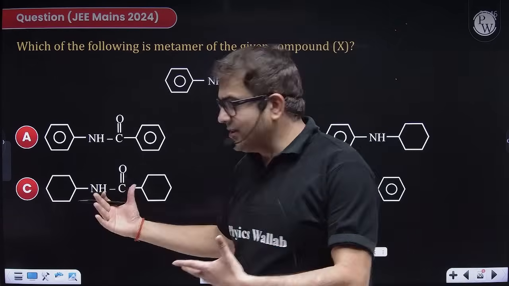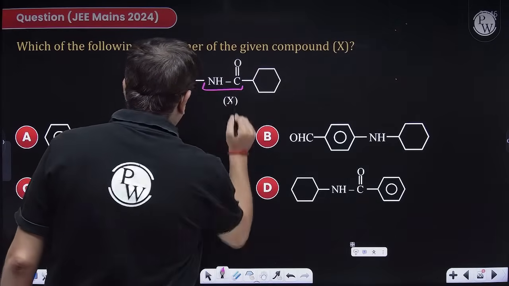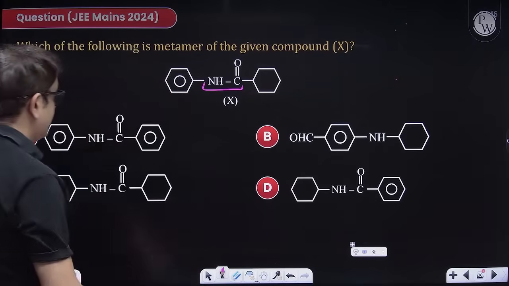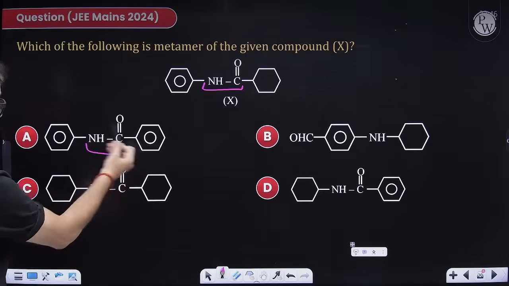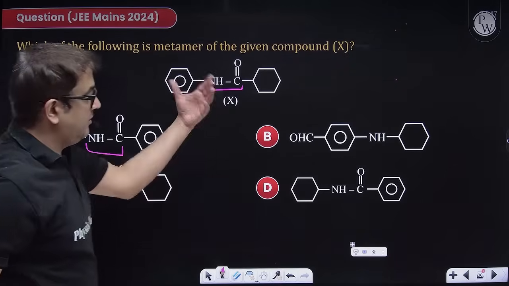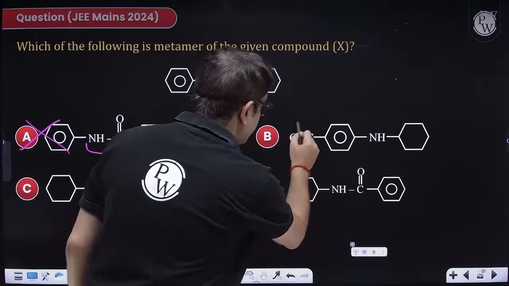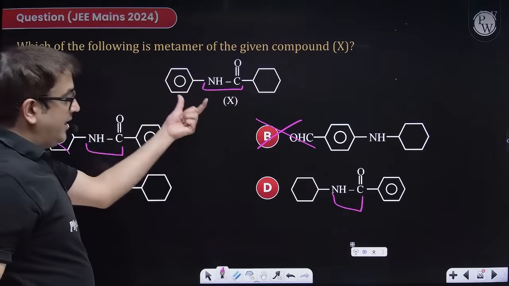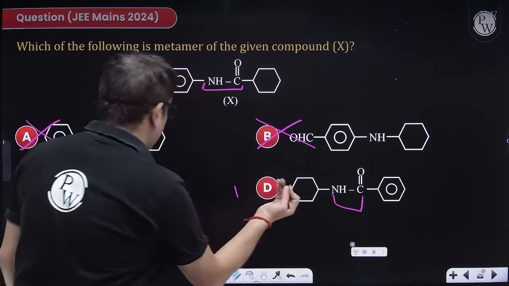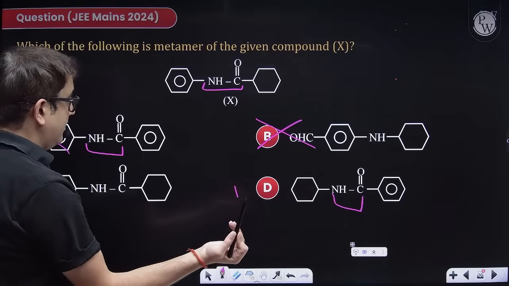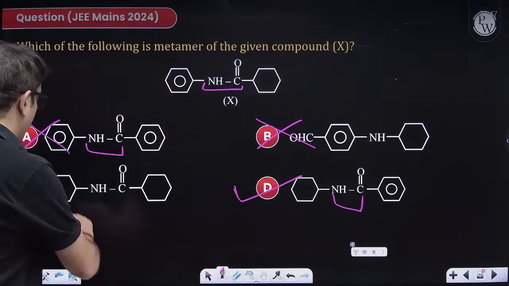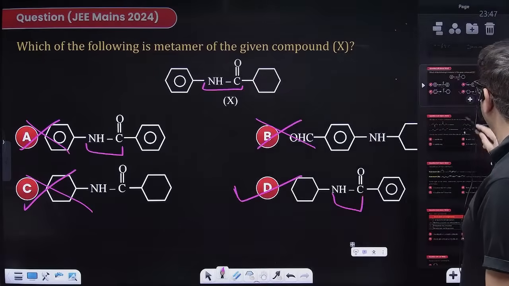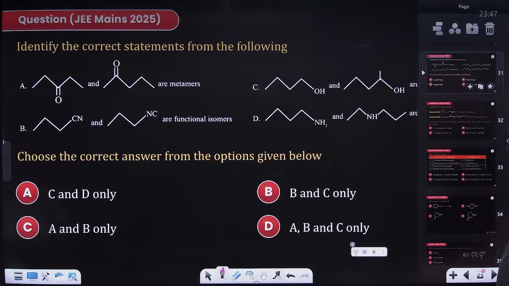So let us check. Sir, this is an amide. So alkyl group should change. So this is also an amide, but no, the molecular formula is also not same. One is benzene, another is not. Sir, here functional group has changed. Functional group is same. Nitrogen was aromatic, now nitrogen is having. So obviously, acha. D will be definitely your right answer, because here molecular mass is also not the same. I hope everybody got it now. Moving to the next question.